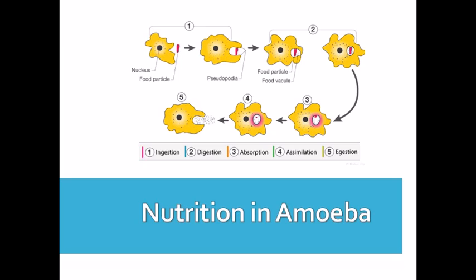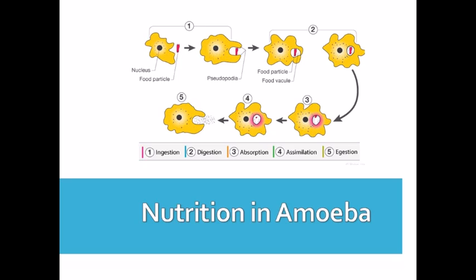The digested food present in the food vacuole is absorbed directly into the cytoplasm, and then the next step is assimilation. The digested food absorbed by the cytoplasm is stored or utilized for growth, development, multiplication and release of energy. And then at the end, the last step is egestion.